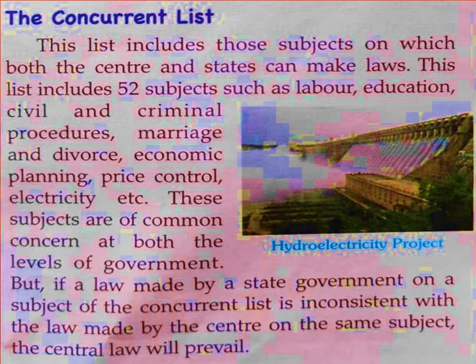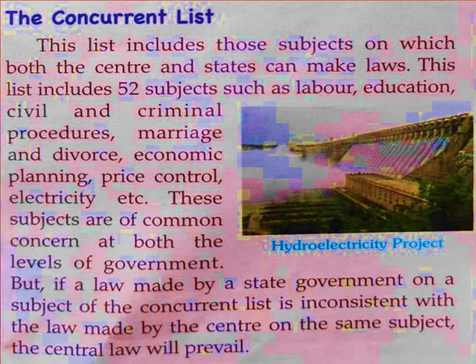Now this list includes 52 subjects like labor, education, civil and criminal procedures, marriage and divorce, economic planning, price control, electricity, etc. Now these subjects are of common concern at both the levels of government.